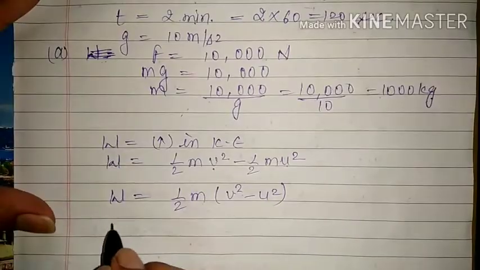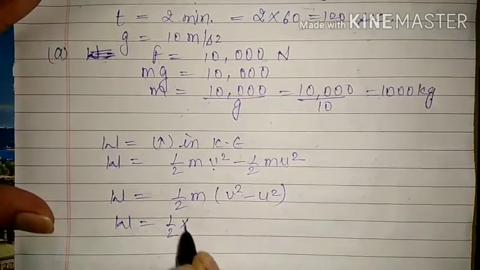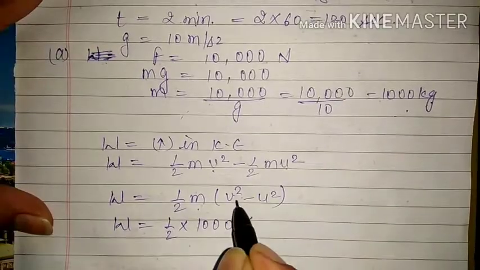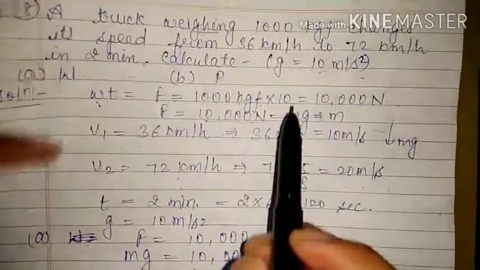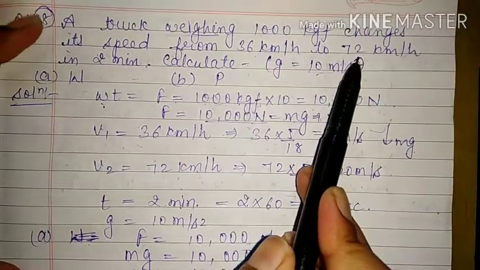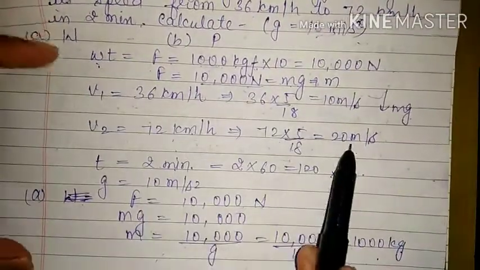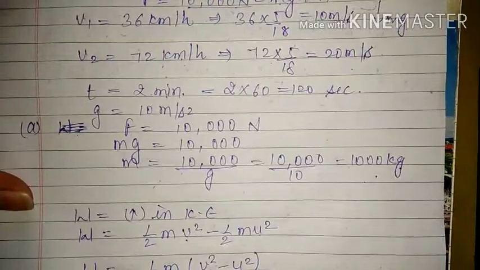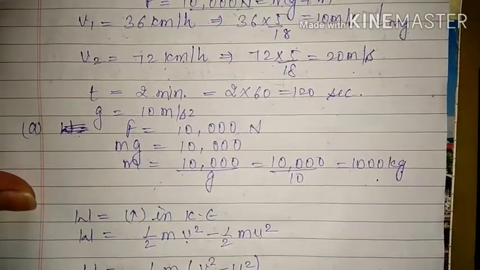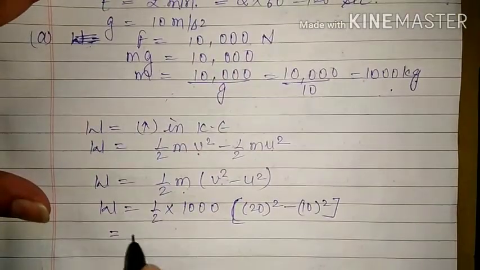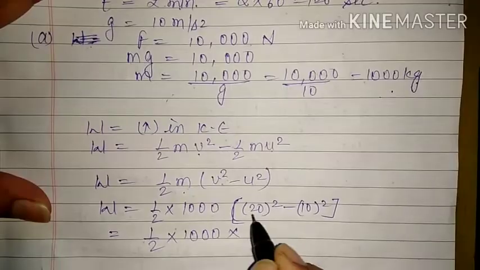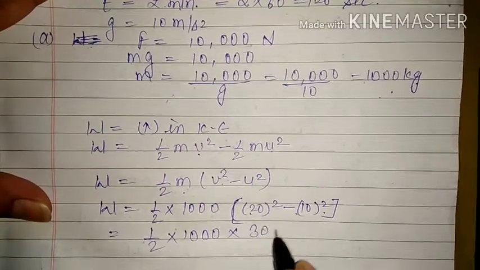Now we have m, we have calculated right now, that is 1000. V square means final velocity. So the truck had started from here. This is the initial velocity, this is the final velocity. So that is the final velocity 20. Square of 20 minus square of 10. So that is equal to 1 upon 2 into 1000 into 400 minus 100 is 300.